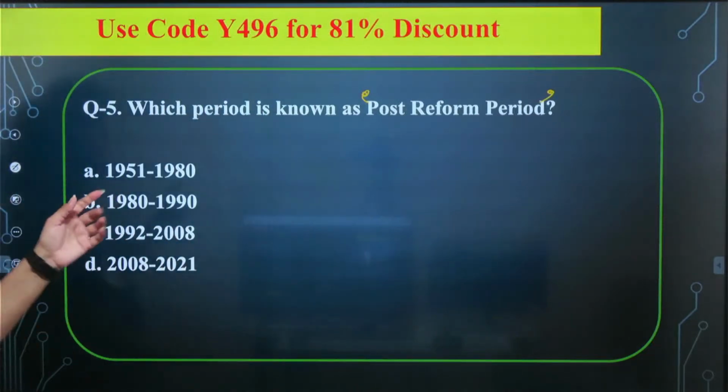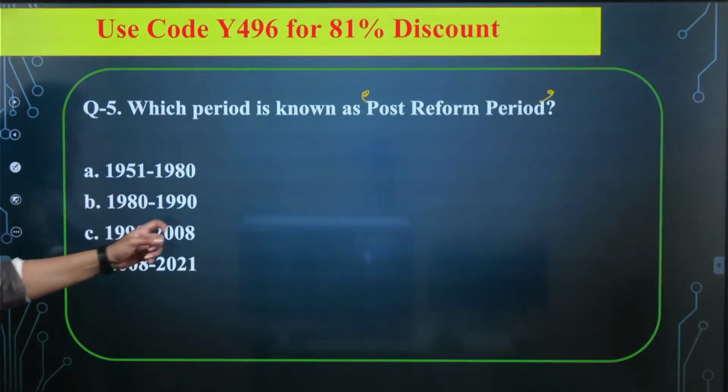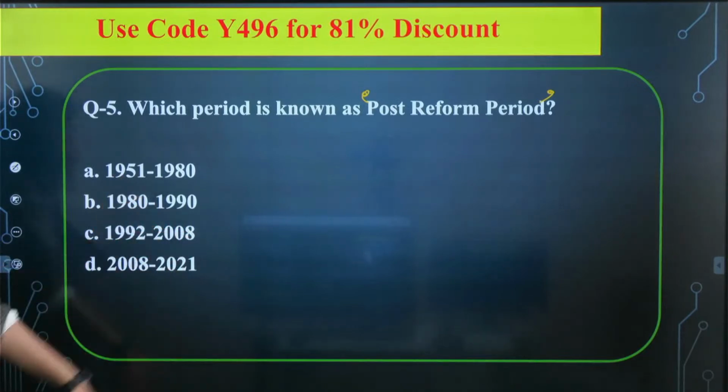Is it 51 to 80? Is it 80 to 90? Is it 92 to 8? Is it 8 to 2021? These are the phases we have discussed while discussing the evolution of the Indian economy. So which of the following is correct? Okay, Rishabh sir is saying A. What about the rest?